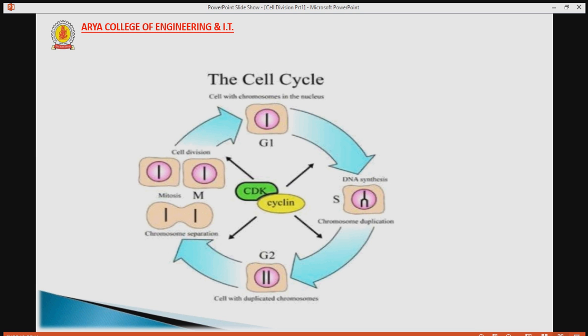If we talk about eukaryotes, there are two distinct types of cell division. One is a vegetative division where each daughter cell is genetically identical to the parent cell. This is called mitosis and it is responsible for the growth and development of the body. The next one is the reproductive cell division. In this, the number of chromosomes in the daughter cell is reduced to half to produce haploid gametes,